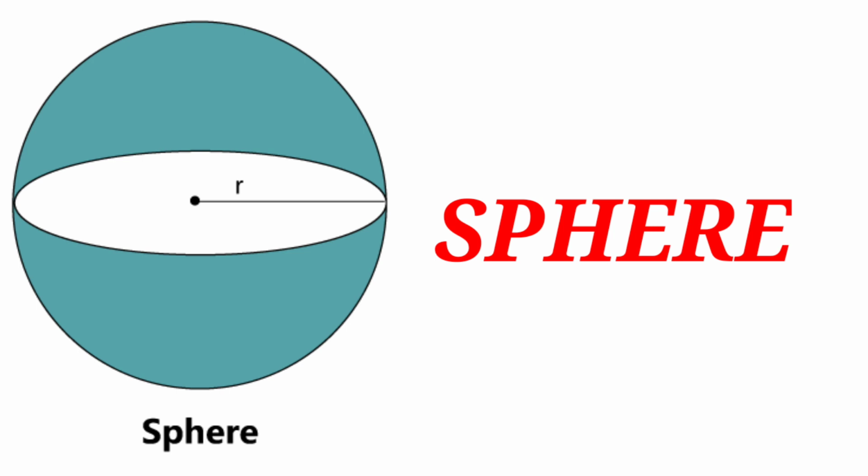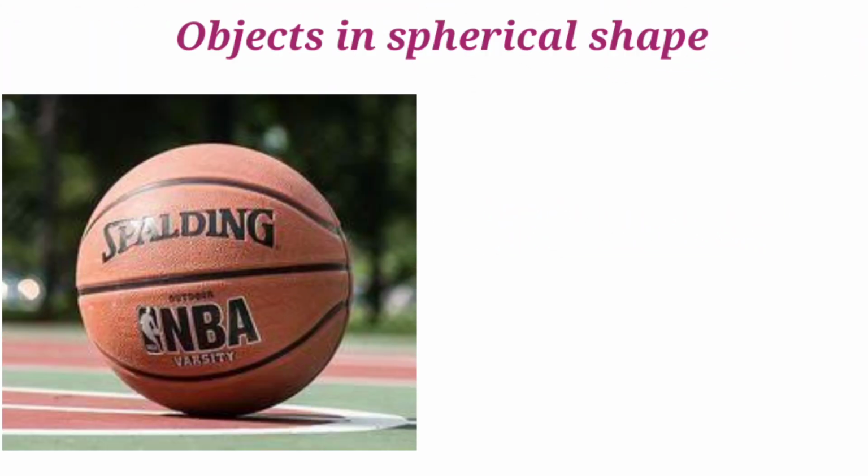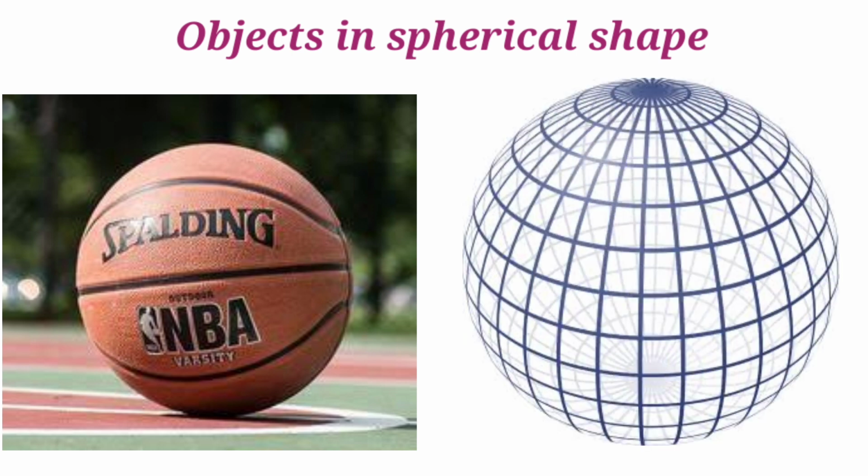So many objects in our life we have seen in the shape of a sphere. Sphere doesn't have a top or bottom. It has a complete curved part only. Let us see how to calculate its surface areas. Let us see some of the objects spherical in shape. Ball, which is familiar to all, and a globe. Both are the best example for sphere.